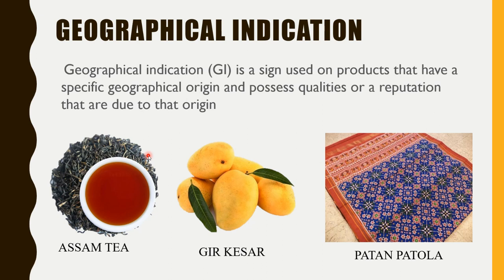The people residing in Patan who are manufacturers of this type of patola can only sell the patola in the name of Patan Patola, right? No one else in India, no one in Rajkot, can manufacture the patola and say this is Patan Patola, right? So this is the importance of GI. It is also valid up to 20 years. So once you get a GI tag, you can use that specific name for up to 20 years.